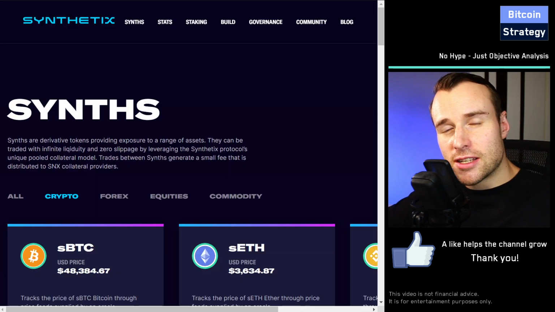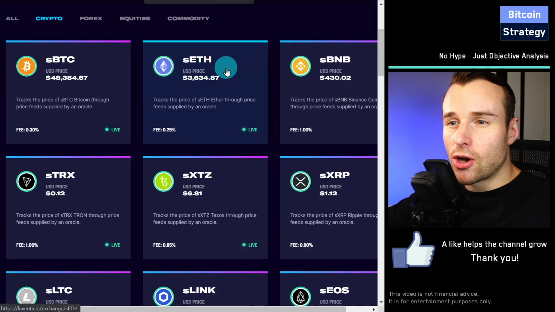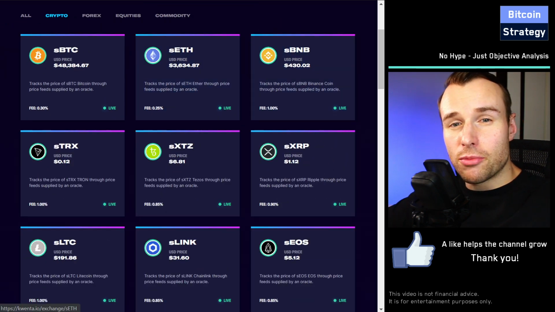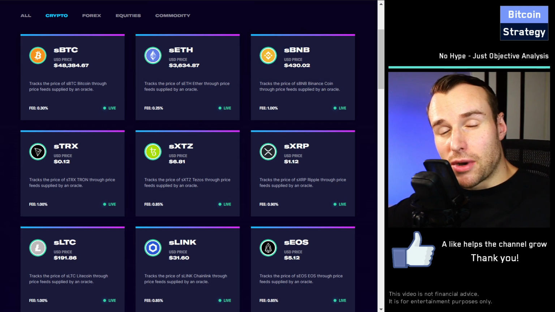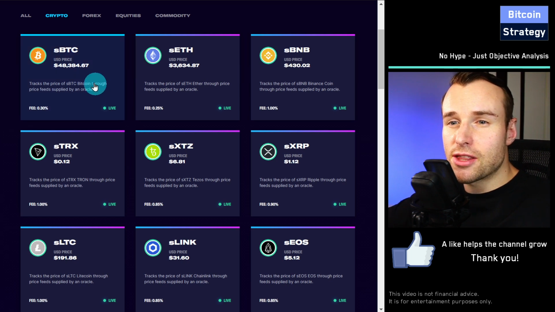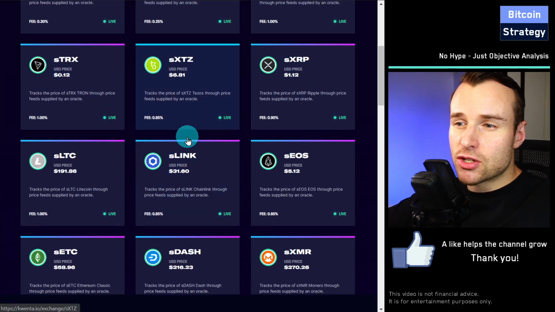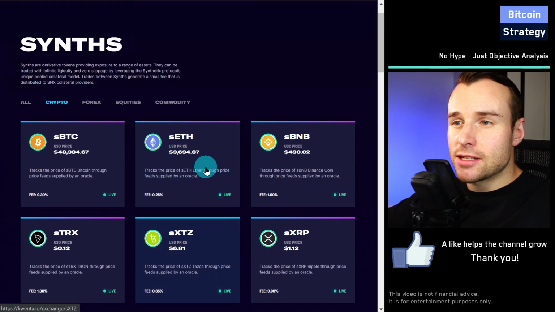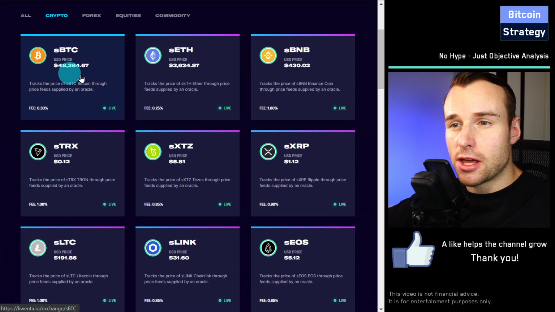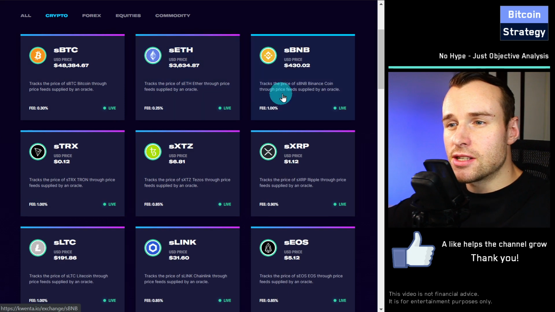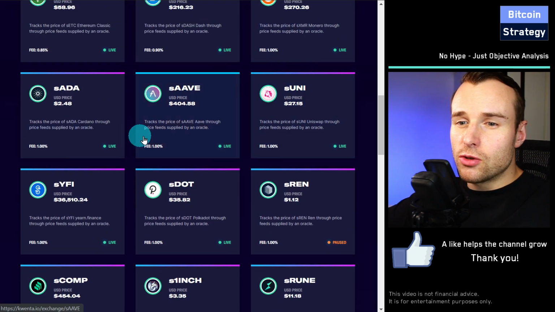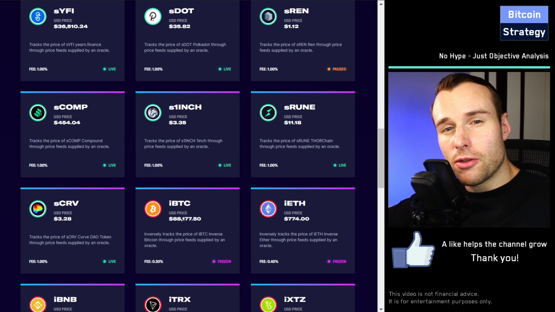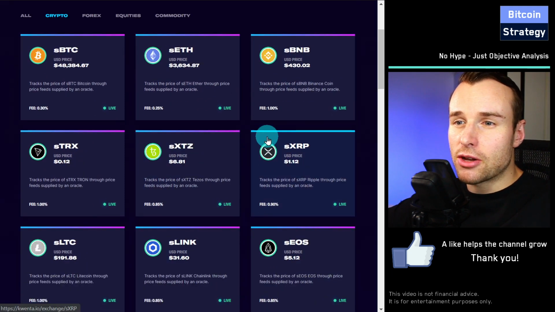Now, Synthetix is a decentralized app built on top of Ethereum, used for trading synthetic assets, so representations of underlying assets that mirror the price movements, but that are not really backed by the underlying asset. So there's some kind of model of burning and creating Synthetix that ensures via arbitrage trading that the synthetic asset mirrors the price. So here we've got synthetic Bitcoin, synthetic Ethereum, synthetic BNB, etc. So you can use this decentralized app to follow the price movements of those assets without actually buying them.